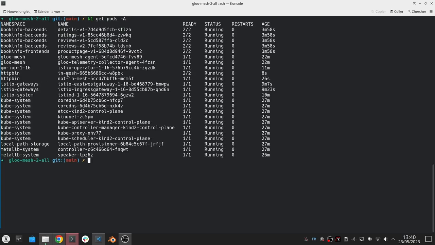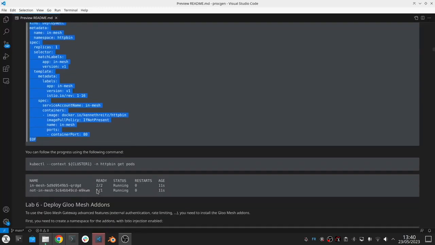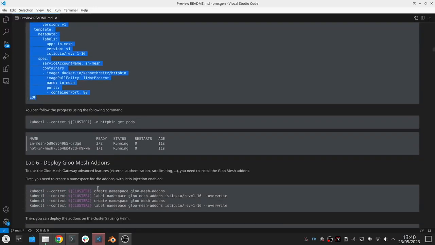Now, if you look at my pods, you'll see that one is in the mesh. You'll see 2/2, meaning that you have the Istio proxy injected, while the other one is not in the mesh, which is why you'll only see 1/1.